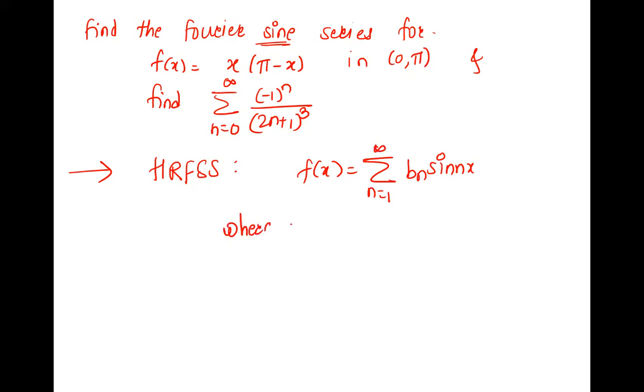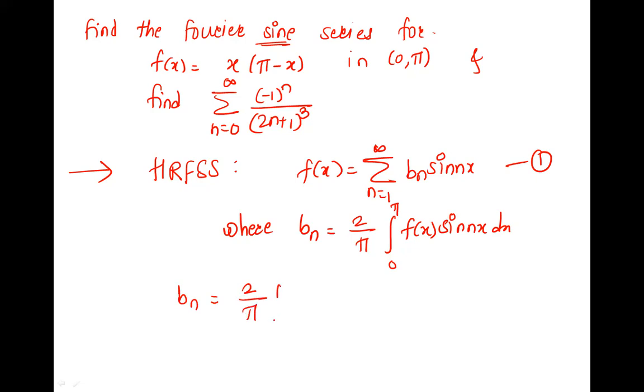Where bn is? Define bn. bn is 2 upon pi integration 0 to pi f of x sin nx dx. Right? This is called 1. And we have to find bn. The bn is 2 by pi integration 0 to pi x into pi minus x into sin nx dx.